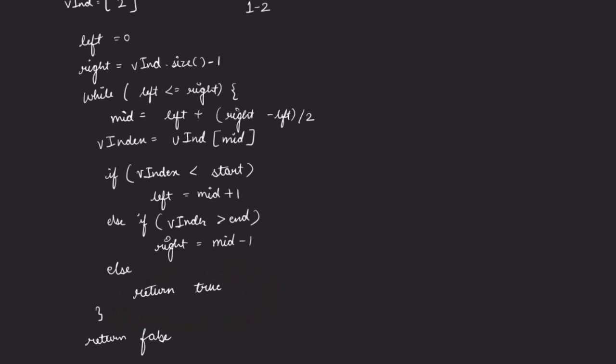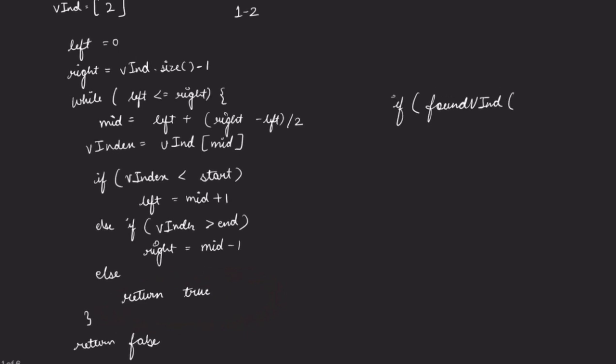Then in your normal function, you can check that if, let's suppose the name of this function is found violating index, something like this, right? And then you can pass your start, you can pass your end, and you can pass your violating index array, right? So if this is true, then that means there is a violating index found. So you will take false, right? Else we will consider the answer as true, right?